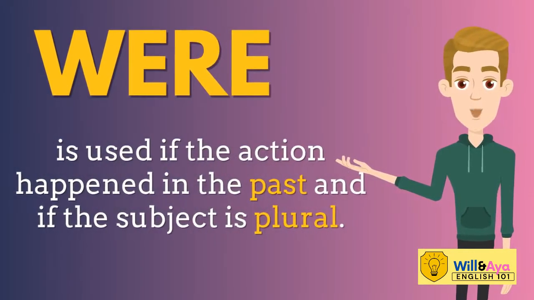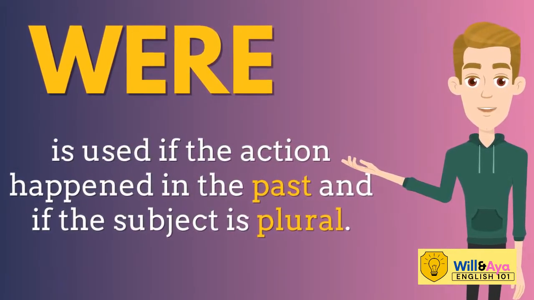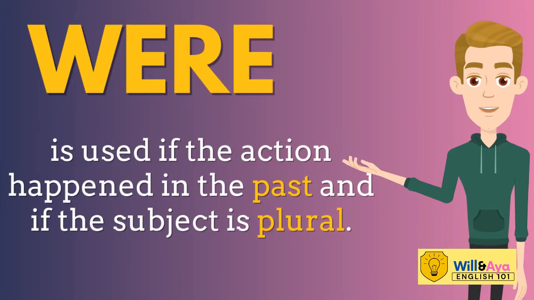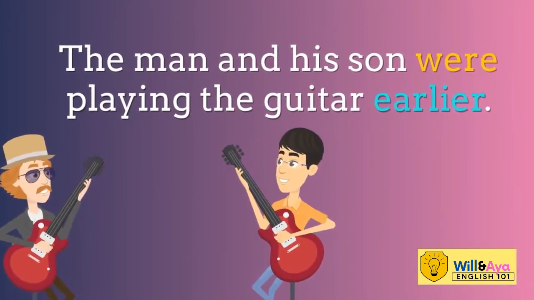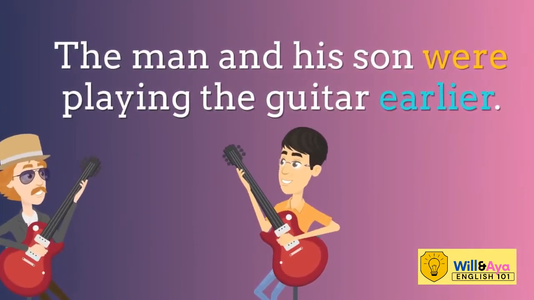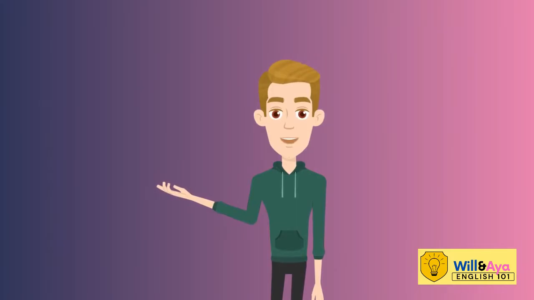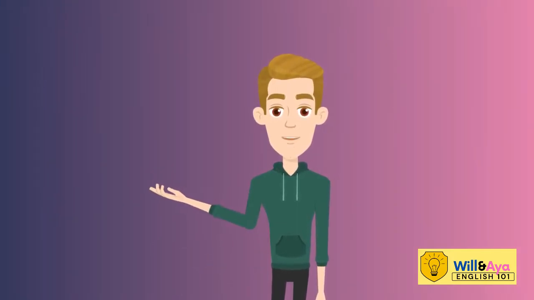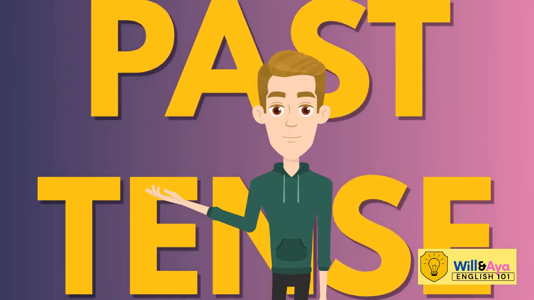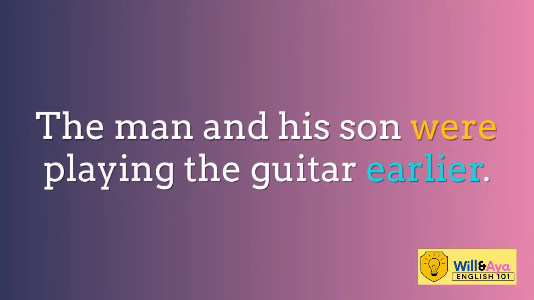Were, spelled W-E-R-E, is used if the action happened in the past and if the subject is plural. Example, the man and his son were playing the guitar earlier. Since the time marker earlier states a past action, this sentence is in the past tense. Now, in this sentence, we have two subjects, the man and his son. Therefore, we must use the linking verb were.